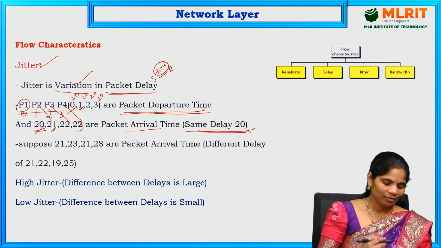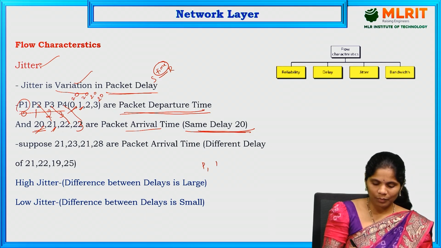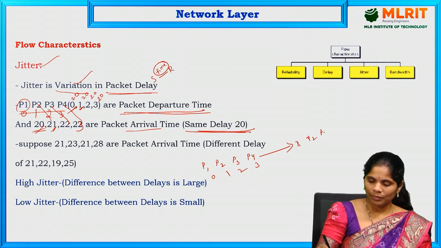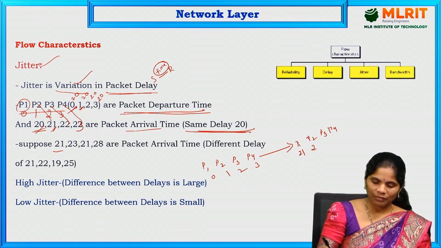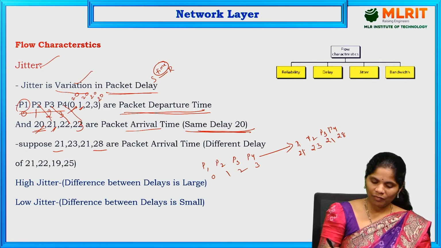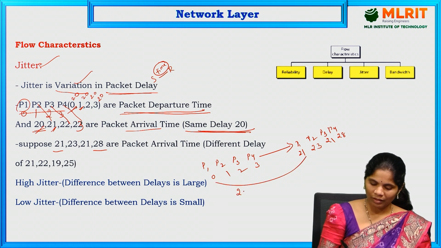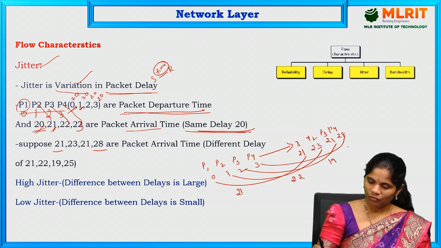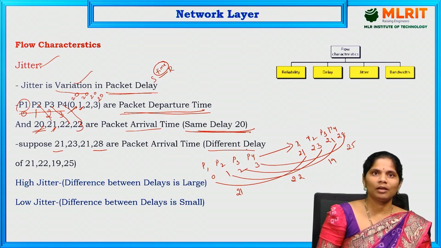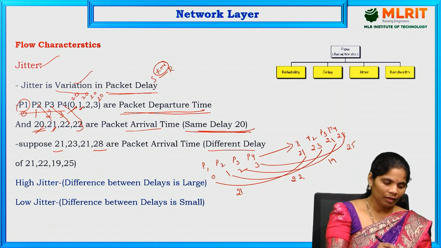This is one case. Suppose all packets P1, P2, P3, P4 start at 0, 1, 2, 3, but are received at the receiver end at different times. Suppose P1 is received at 21, P2 at 23, P3 at 21, and P4 at 28. Then the delays are 21, 22, 19, and 25. Here the delay is different between the packets.